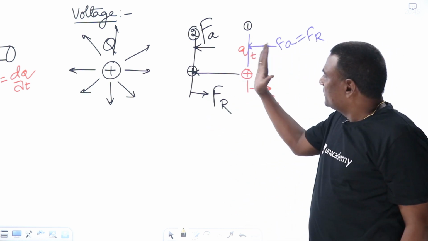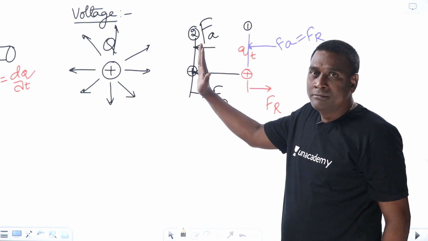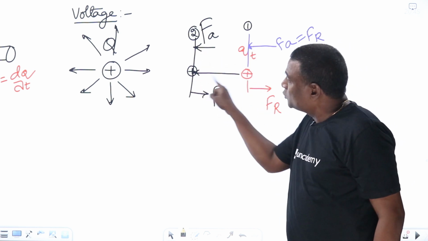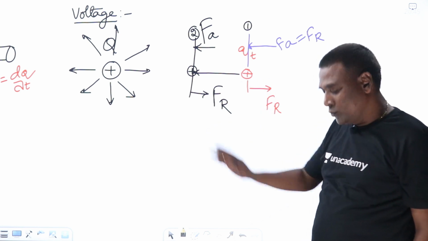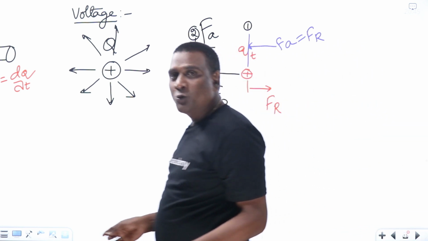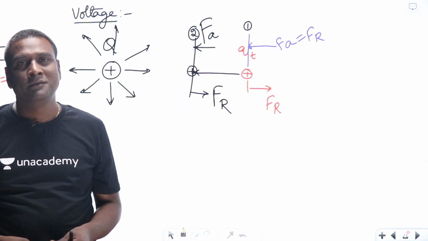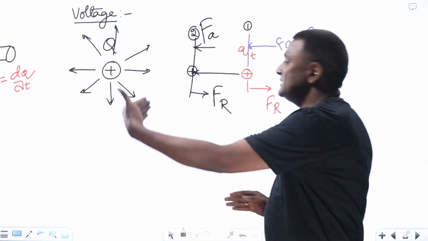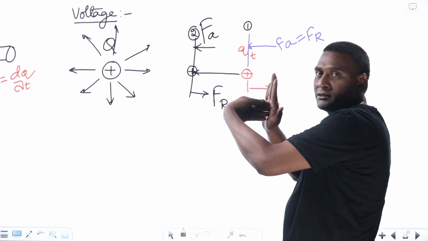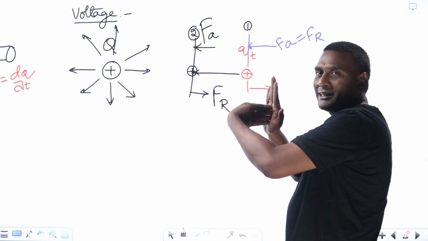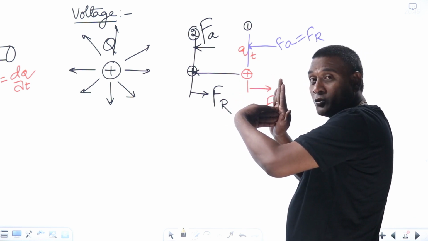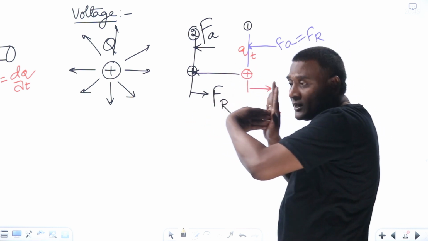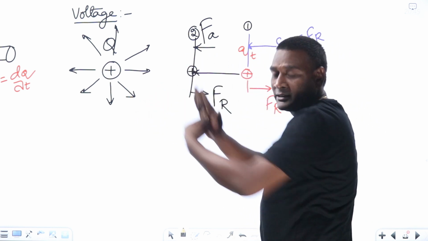Now, force variation is there, and also you are moving some distance from position 1 to position 2. Definitely, you have to expend energy or not. Yes, right? See, for example, repulsion force is in this direction, applied force is in this direction. Just applied force is okay, not energy. But my applied force is more compared to the repulsion force, then only I'll be able to move like this.